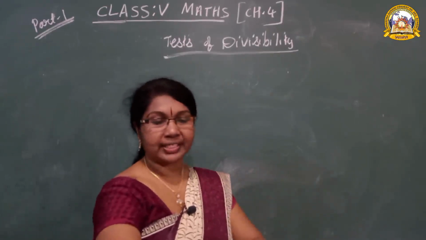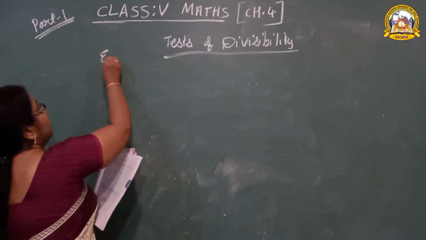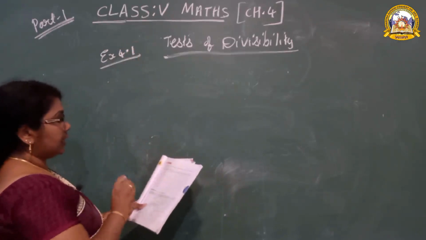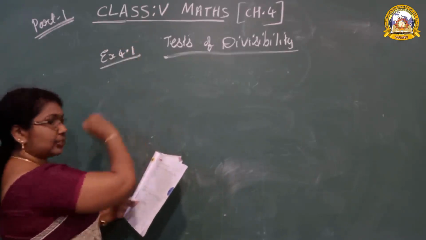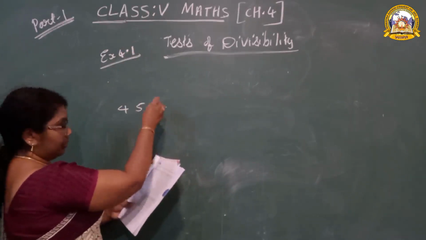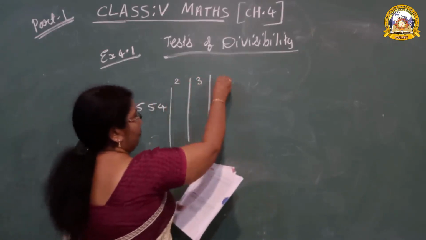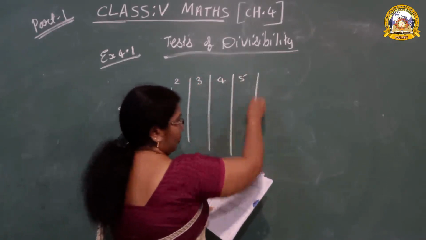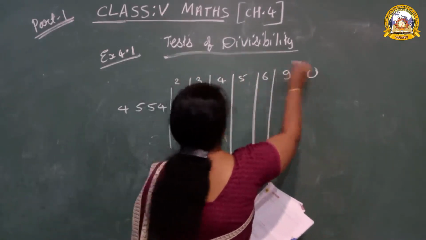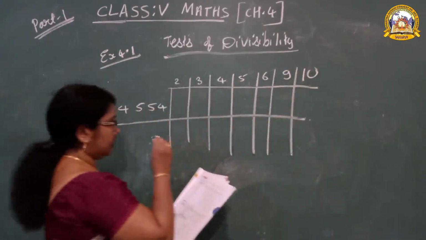Now can we do exercise 4.1? Yes, exercise 4.1. Look here, one box is written there, and the first question is already done. 4554. First 2, then 3, 4, 5, 6, 9 and 10. These are the divisibility rules we have to check.